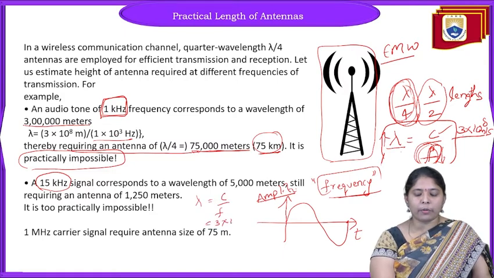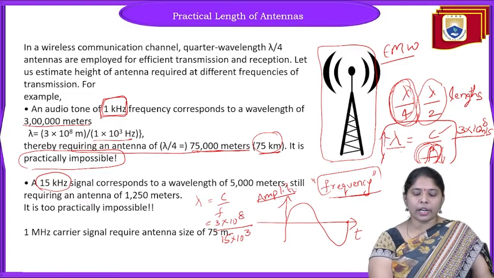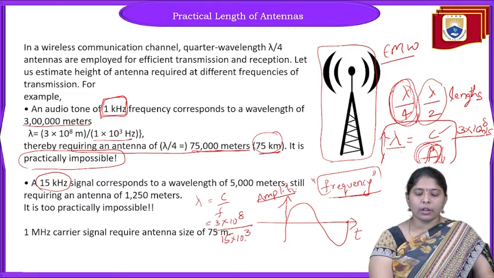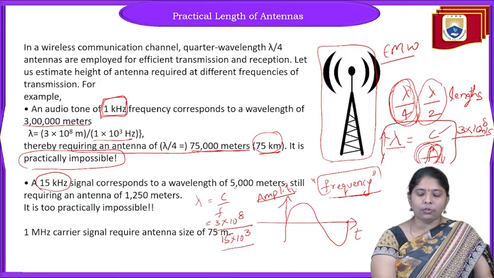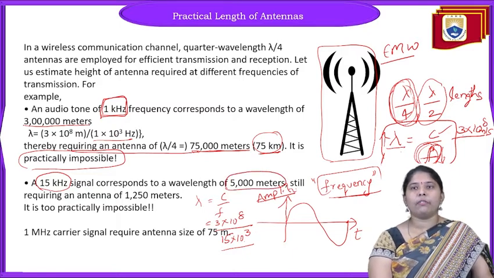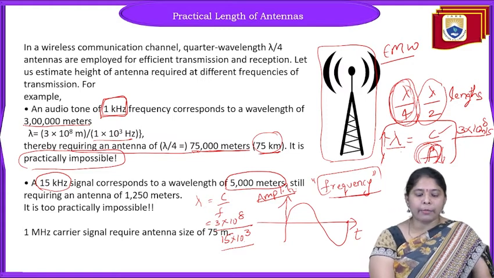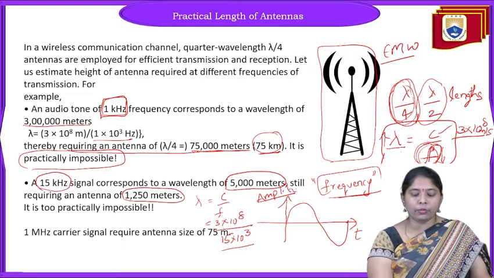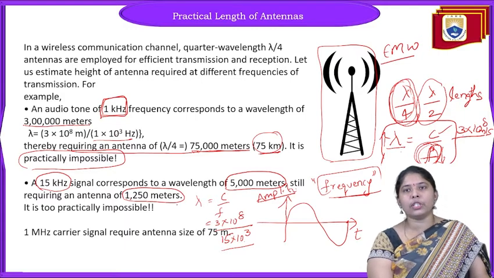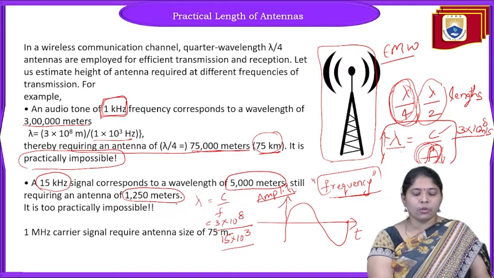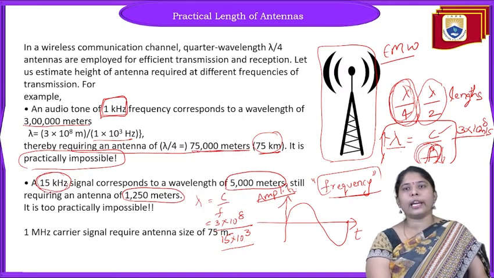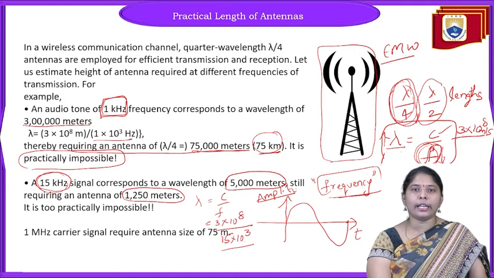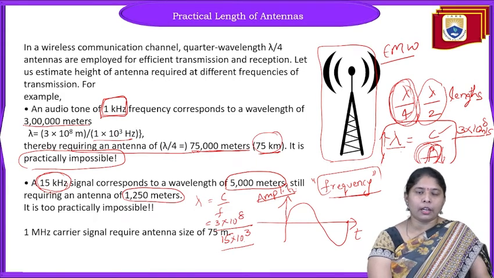C is 3 into 10 power 8, divided by F, which is 15 kHz. 1 kHz is nothing but 10 power 3. So 3 into 10 power 8 by 15 into 10 cube. If we calculate this value, it becomes 5000 meters. And lambda by 4 means 5000 by 4, that is 1250 meters, which is practically impossible. So a 15 kHz signal also we cannot transmit directly, because the antenna height is 1250 meters, which is not practically possible.